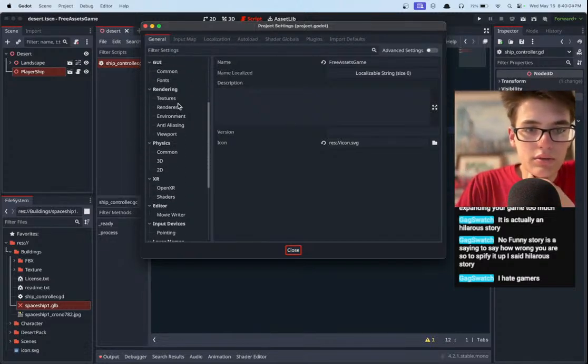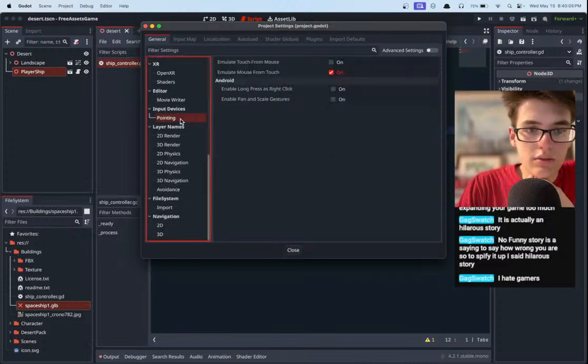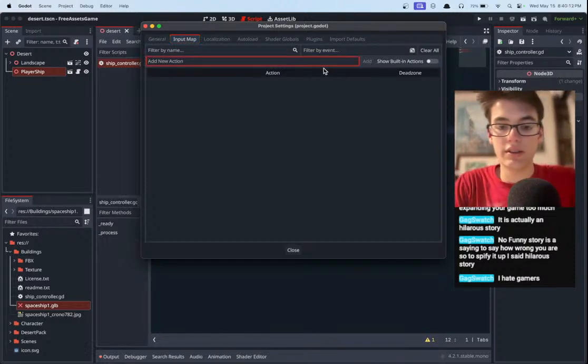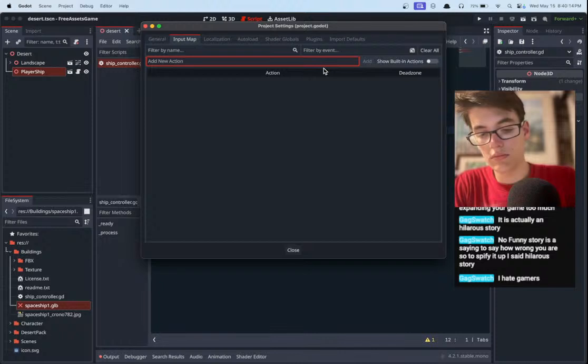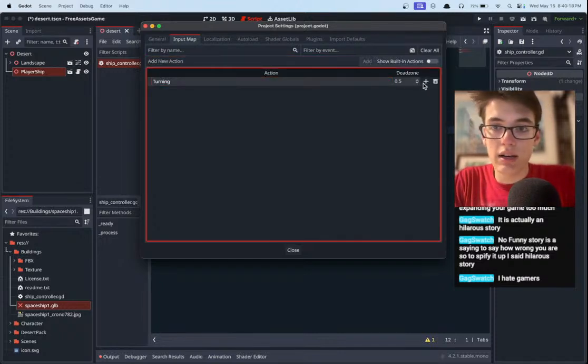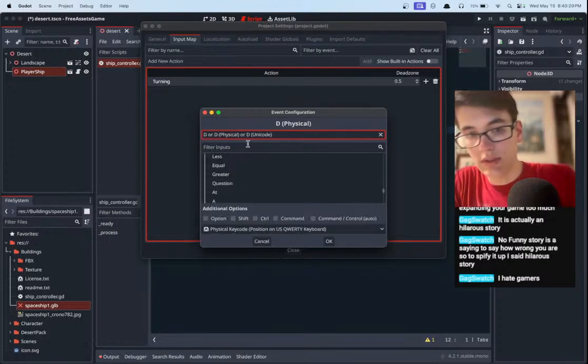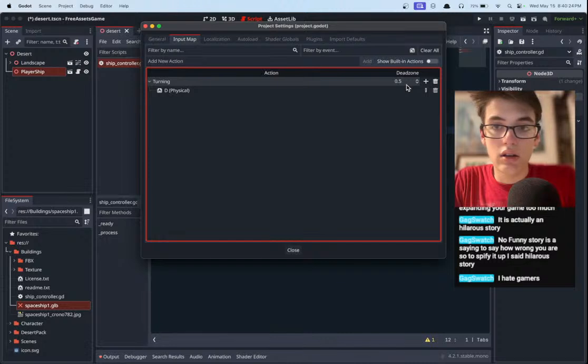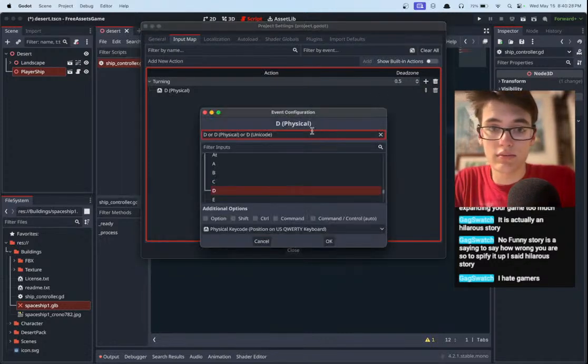Input. Where's our input? Input device. Oh, input map. Sorry. Okay, there we go. So let's add a new action. We'll call this turning. And then we can add some bindings to this. So for example, D is going to be the positive of this.